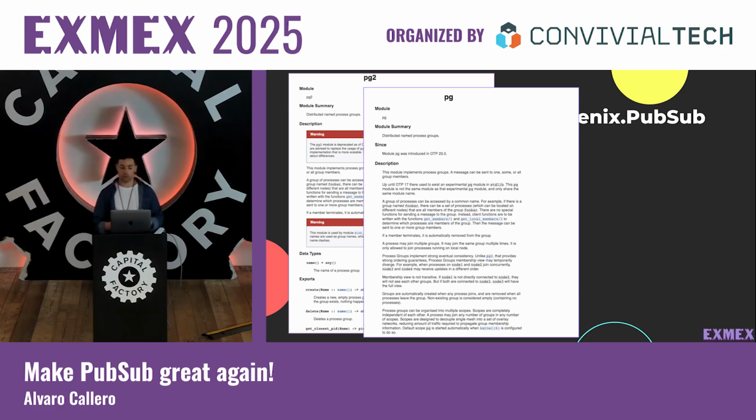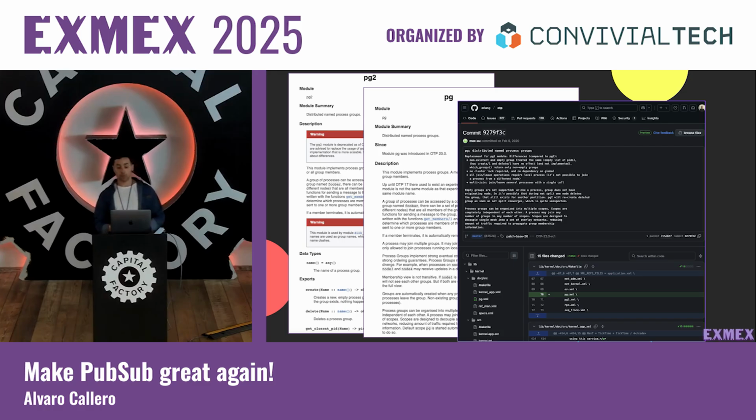It is quite similar to PG2, but we are going to have some improvements, for example, when we work with large clusters, or some enhancements for the logic related to the scalability when joining and leaving the groups, but it's almost the same functionality.